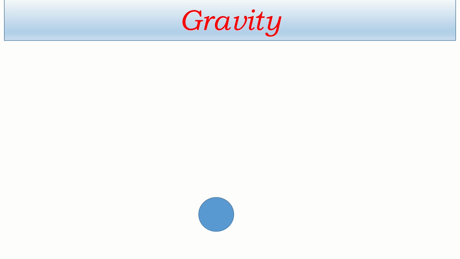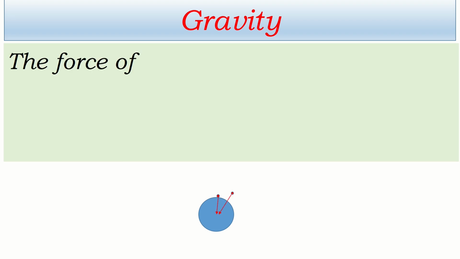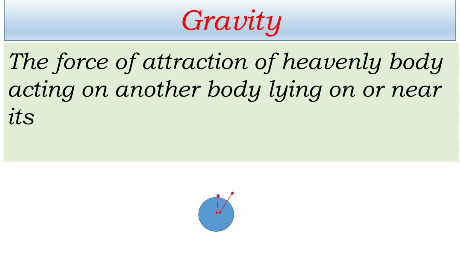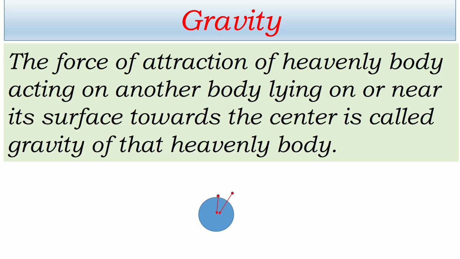This is, let's say, a heavenly body, and if another body is lying on its surface or near its surface, which is comparatively very small, then the gravitational force between them is called gravity. We can say that the force of attraction of the heavenly body acting on that body towards the center is called gravity of that heavenly body. Now let's go forward.